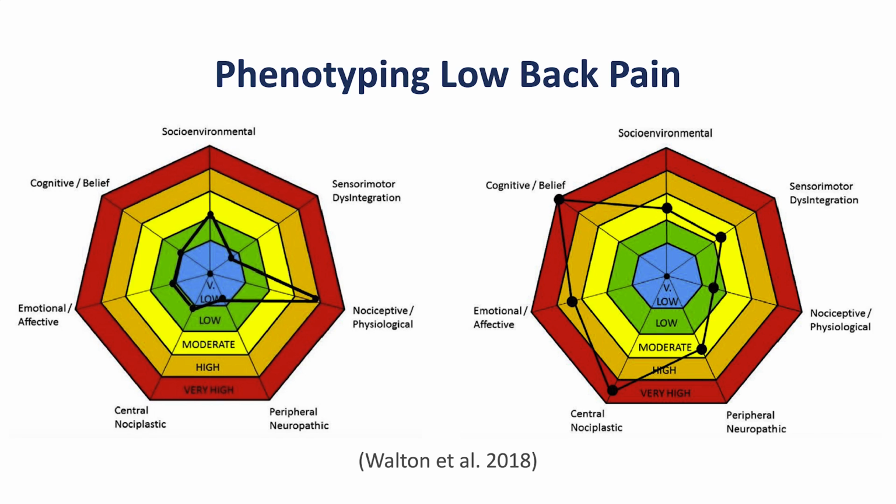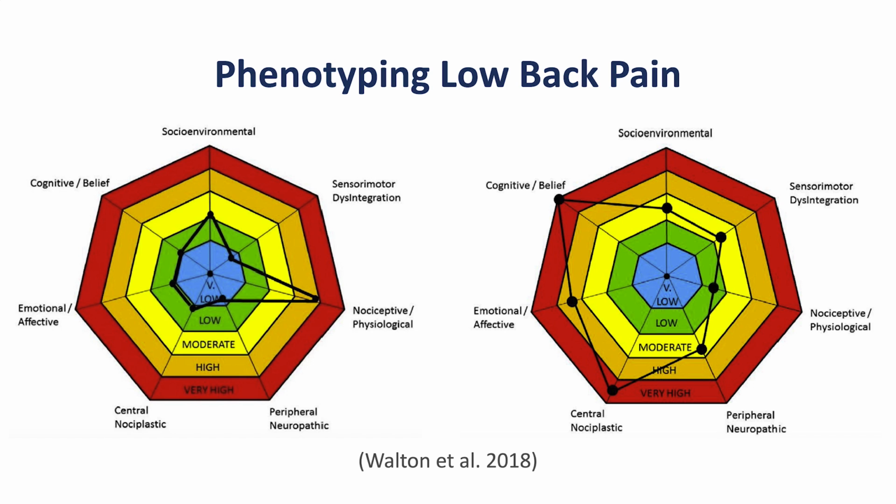On the left side of your screen, you might have a similar patient with right-sided lumbosacral pain. They might have a little bit of a contribution from socio-environmental aspects, but they score very highly on nociceptive physiological contributors, indicating that there is likely a tissue lesion that is highly associated with their pain experience. Me as a treating clinician, I would rather have the person on the left because they don't feature as many cognitive, emotional, affective, or CNS functional aspects that contribute to their pain presentation.